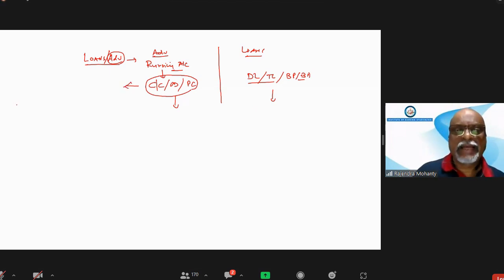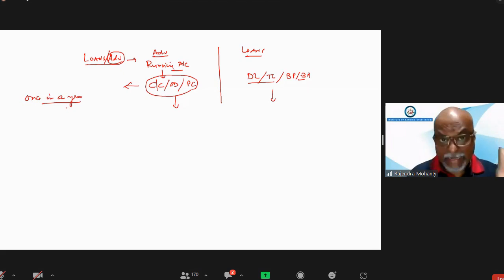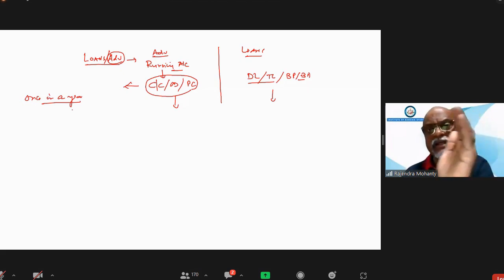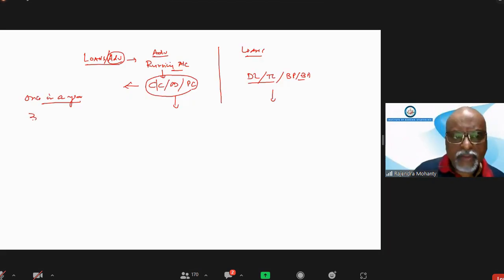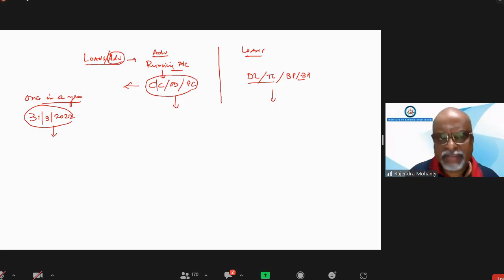This capital calculation is normally done by the bank once in a year, meaning after the financial year ends and the next financial year starts. So as on the balance of 31st March 2022, we will take all the balances of the loans and advances and calculate the capital for the next year.